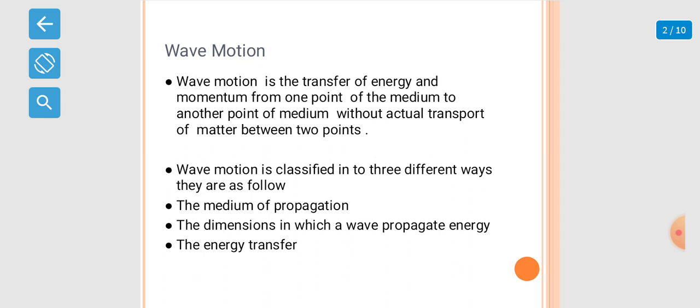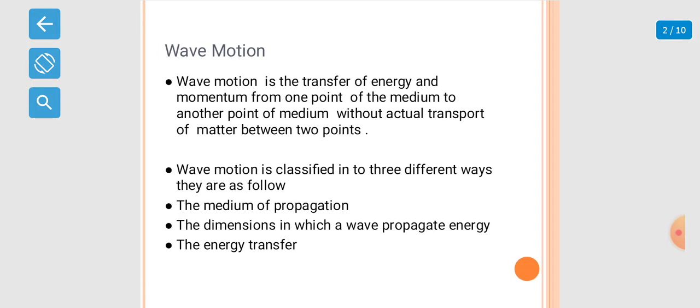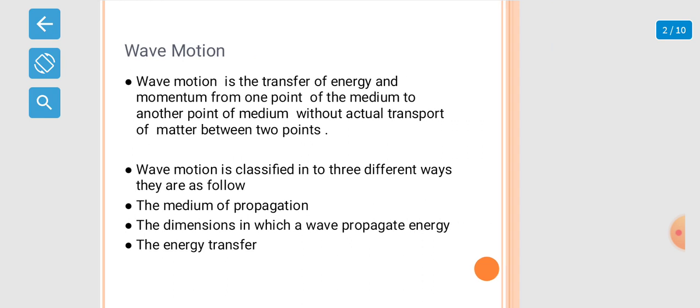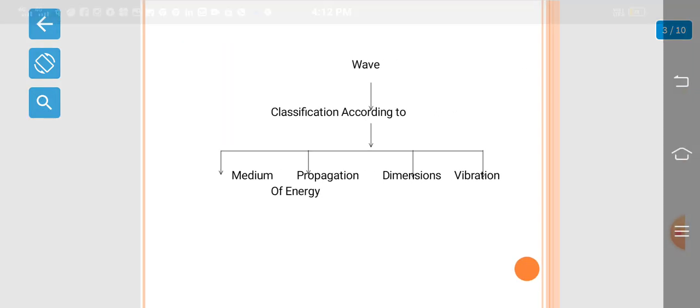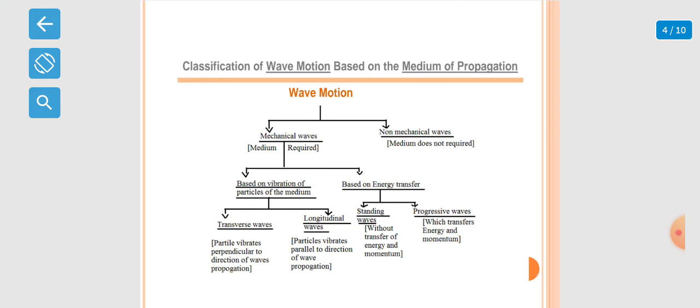Wave motion is classified according to the medium of propagation, the dimension in which a wave propagates energy, and the energy transfer. Here we have the representation of the classification of waves according to medium, propagation of energy, dimension, and vibration. First, the classification of wave motion based on the medium.